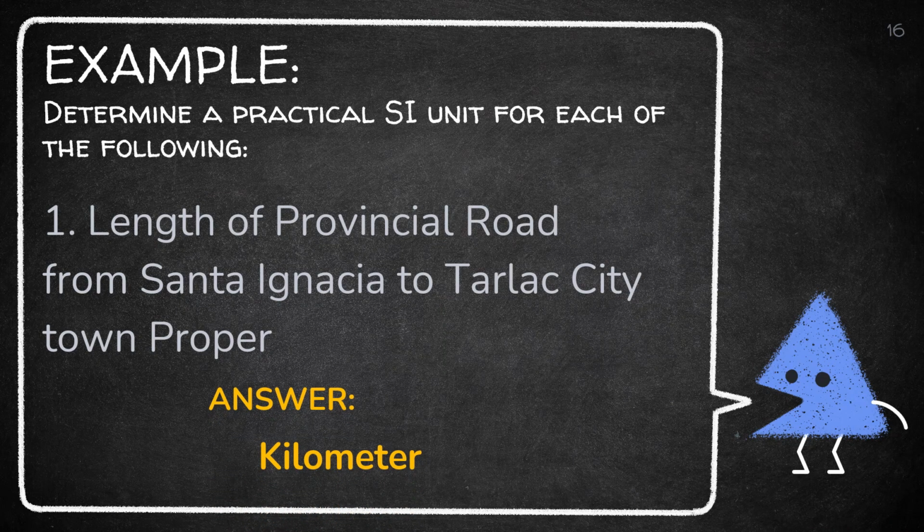Since we are measuring the length of an object, we need to think of the appropriate length unit for this, which is kilometer. Kilometer is more appropriate compared to other length units because we are measuring long distances.